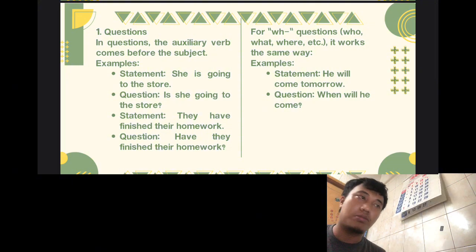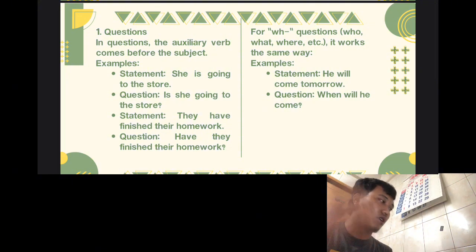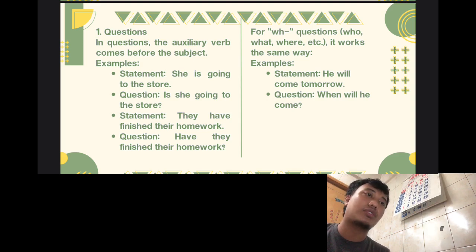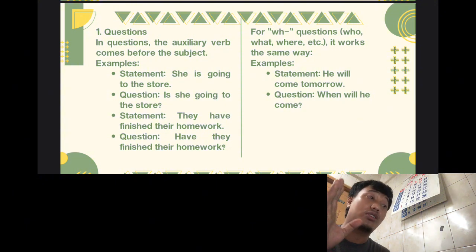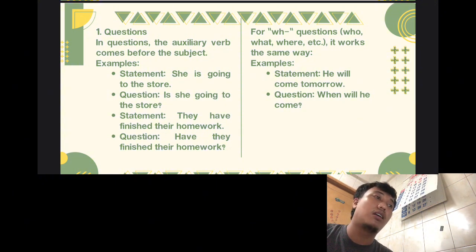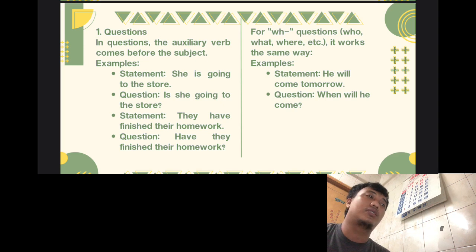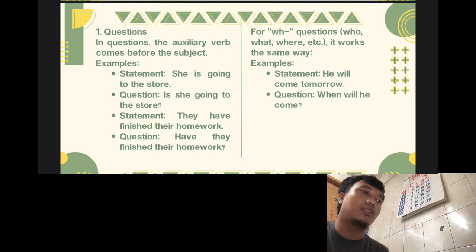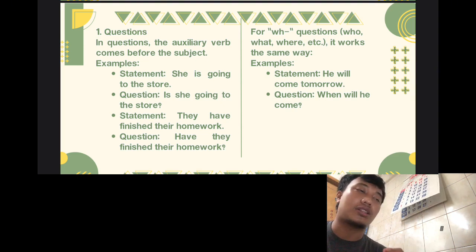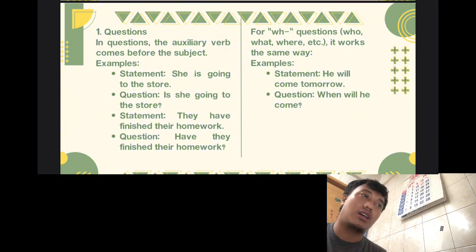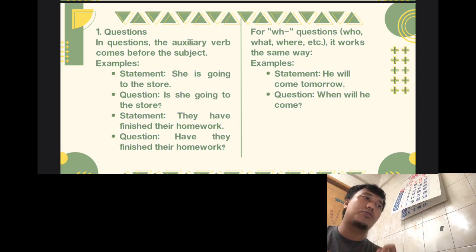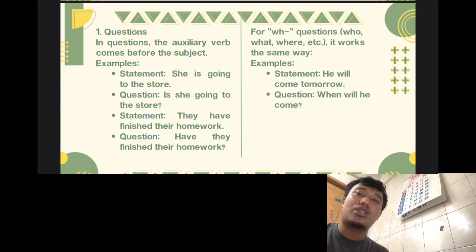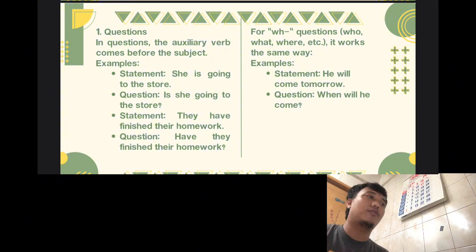It's the same meaning, just emphasized. For the second example, the statement: he rarely goes out at night, and with emphasis: rarely does he go out at night. Like the first example, the negative word at the beginning comes before the subject, like WH questions, but it's not a question sentence.